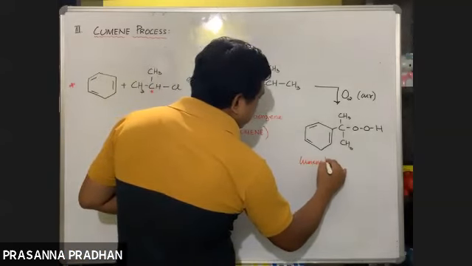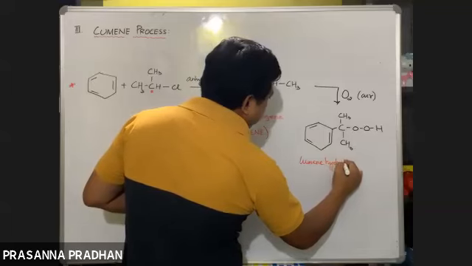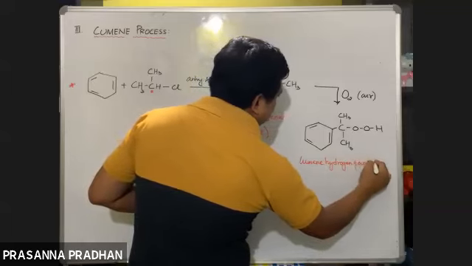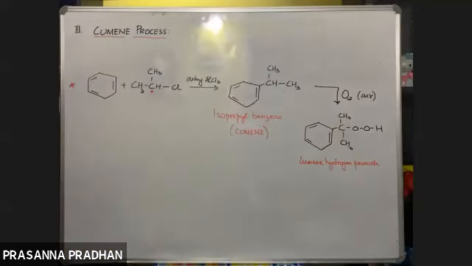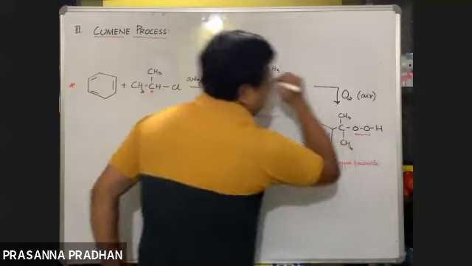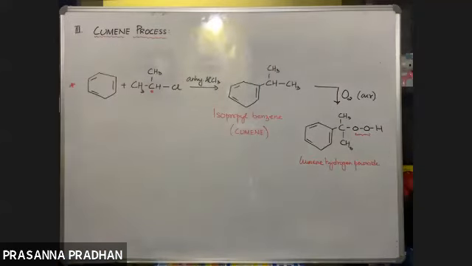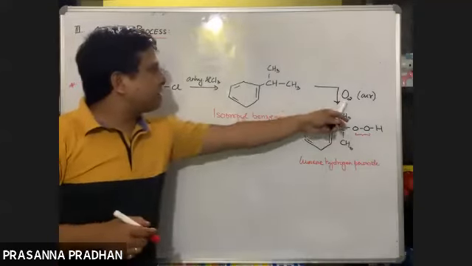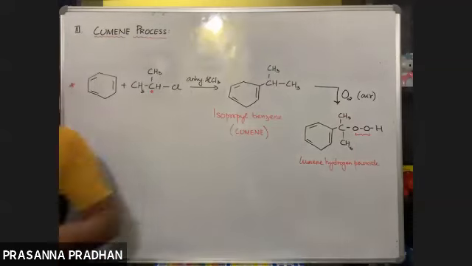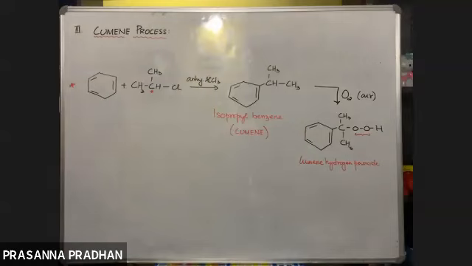It's known as cumene hydrogen peroxide. Why peroxide? Because we have a peroxide linkage. It's very easy. ये याद कर लेना, ऑक्सीजन के साथ ट्रीट करोगे तो ये कार्बन और ये हाइड्रोजन के बीच में दो ऑक्सीजन आ जाएगा. It's known as cumene hydrogen peroxide. Okay.